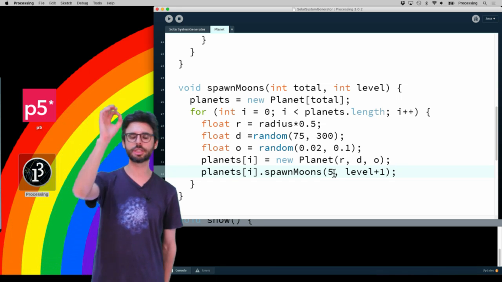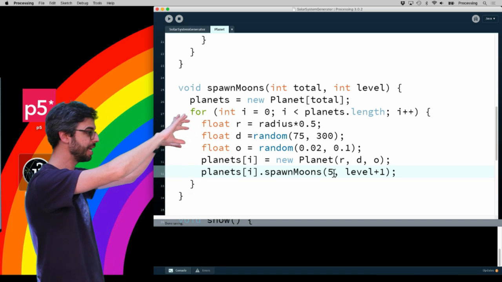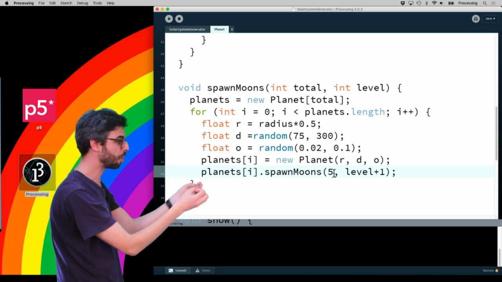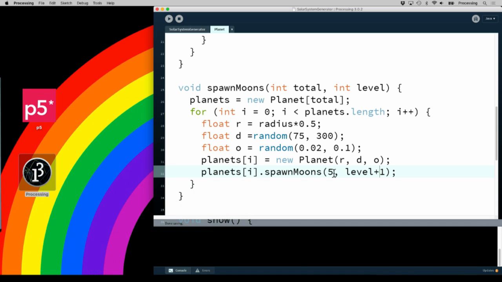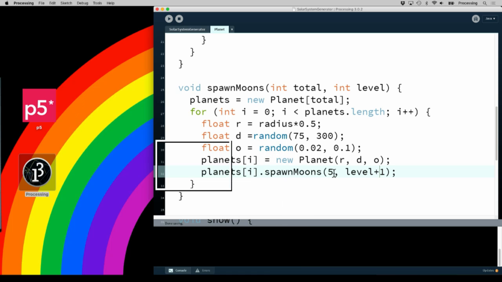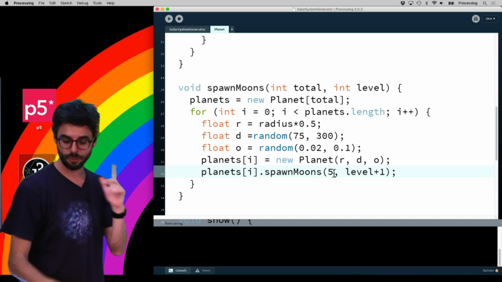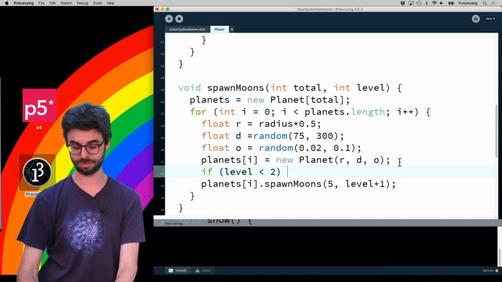So the sun will call spawn moons with 0. And then it'll make a bunch of planets that will call spawn moons with 1. And they'll make a bunch of planets. They will spawn a bunch of planets with level 2, and so on and so forth. So I only want to do this if level is less than 2.